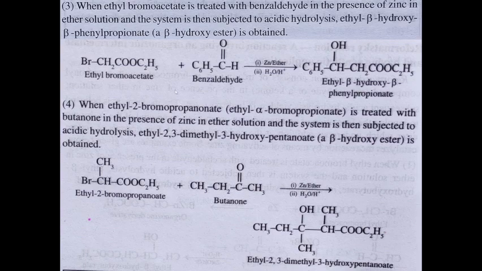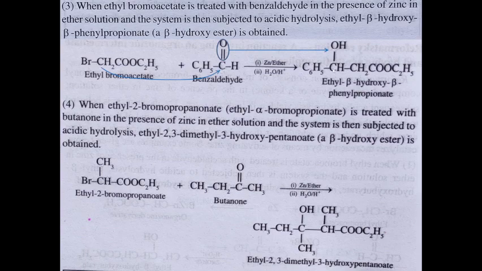So here let us discuss what happens. Here you can see C=O. This reaction is shown in a single step, not like the previous one. In any reaction of this kind, a Reformatsky reaction, when you take the aldehyde, the carbonyl part will be transformed to the OH, alcoholic part. And then the carbon atom in the ethyl bromoacetate where the bromine is attached is going to join to the carbonyl carbon.